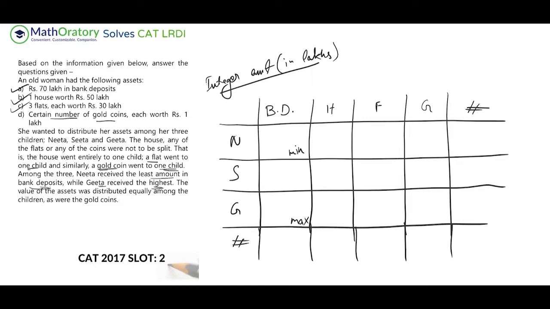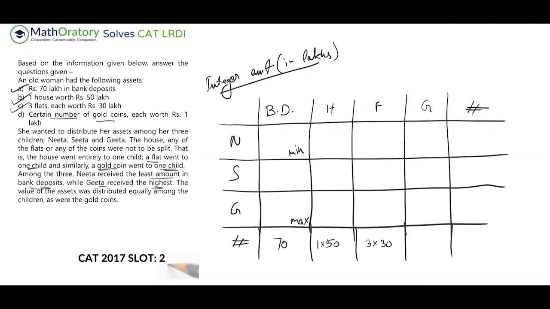And the bank deposit total is known to us, 70 lakhs. The house is worth rupees 50 lakhs. This is one house, goes holistically, so I'll just write it like this. And then there are three flats, each worth rupees 30 lakhs, so 3 cross 30 or something. Great. So the flats will also be separated as 30, 30, 30, whatever. The gold coins are not known to us, so this is something unknown. So let me leave that blank.